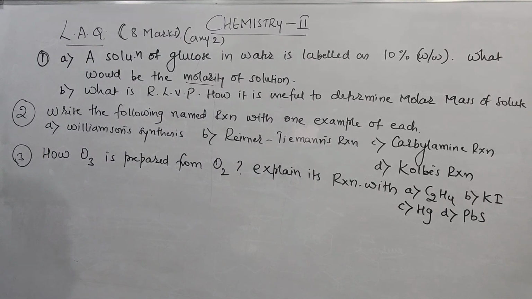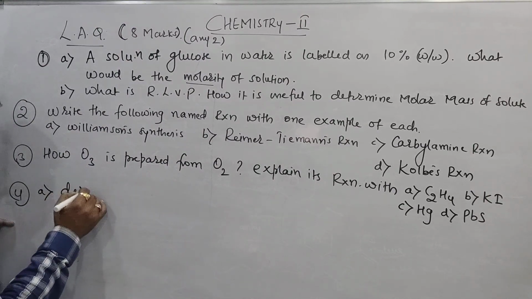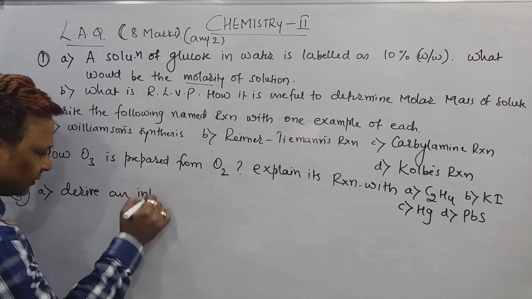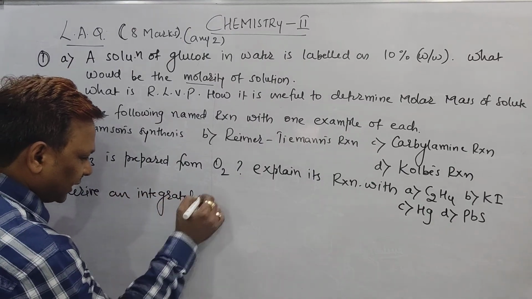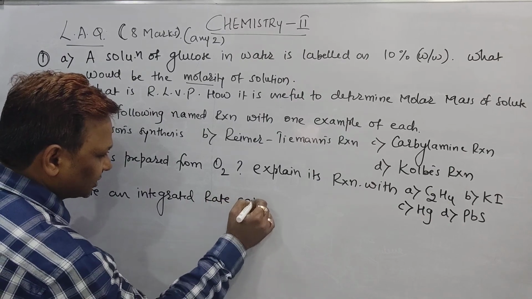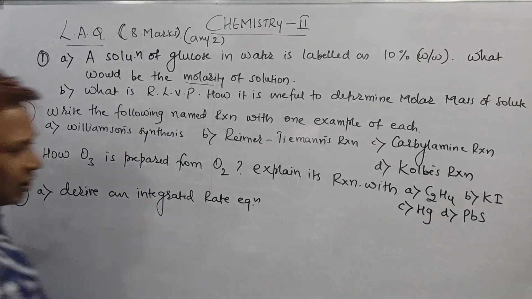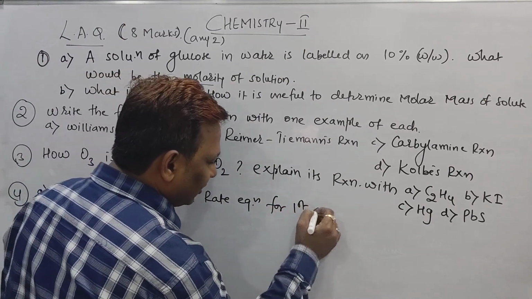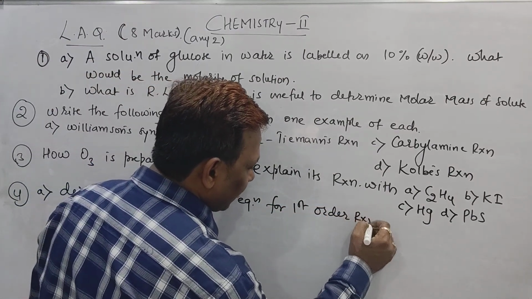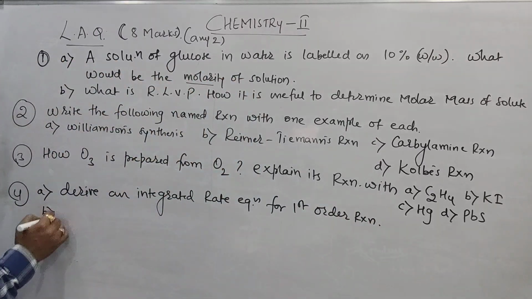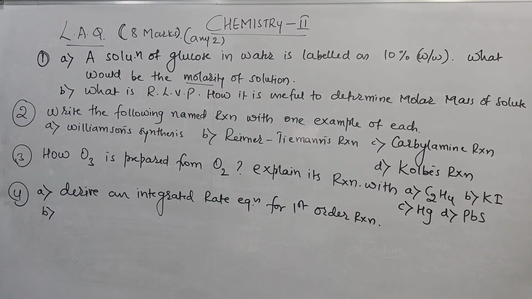But one more LAQ, mostly they can ask from our physical part, and that is from chemical kinetics. So question number 4, beta, I want to give. In question number 4, part A, derive an integrated rate equation for first order reaction. Right? And part B, if you write this one, 4 marks.